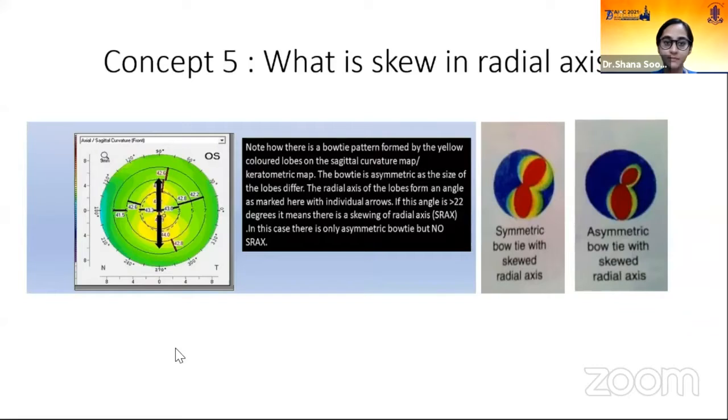So concept number 5, what is skew in radial axis? As you can see here, there's a symmetric bow tie pattern formed by the yellow colored lobes on the curvature map. This bow tie is asymmetric as the size of the lobes differ a little bit. The radial axis of the lobes form an angle here. If this angle is more than 22 degrees, it is known as skew in radial axis. In this case, there is only an asymmetric bow tie, but no skew in radial axis. But in the images on the extreme right, you can see an asymmetric bow tie with a skew in radial axis.